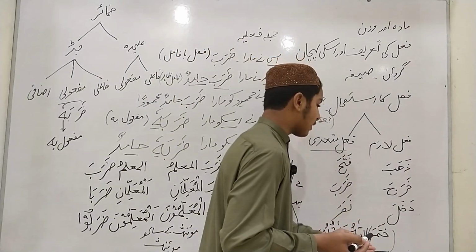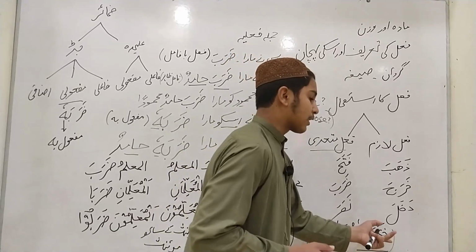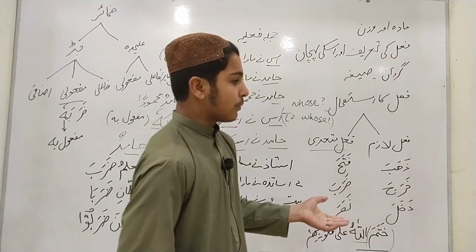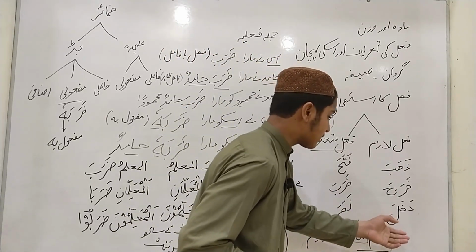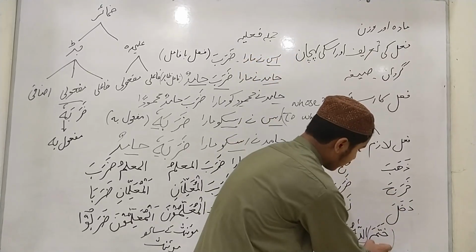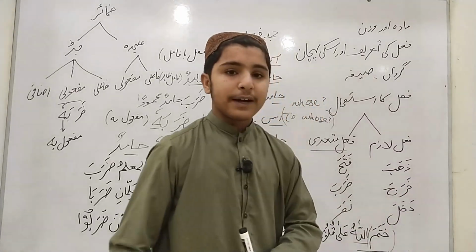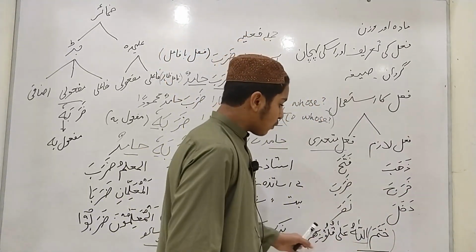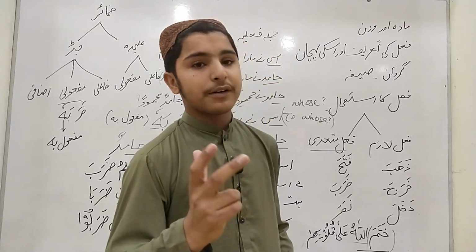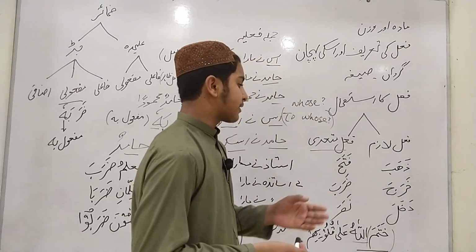Then in the Holy Quran, Allah Almighty brings the object for showing the complete sense of this verb, and this is an intransitive verb. Now the meaning of this is khatamallahu, Allah Almighty sealed, ala qulubihim, their hearts. Allah Almighty sealed their hearts.